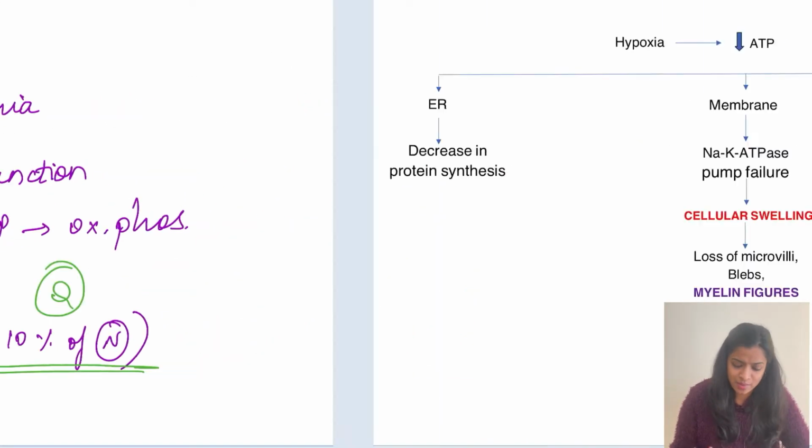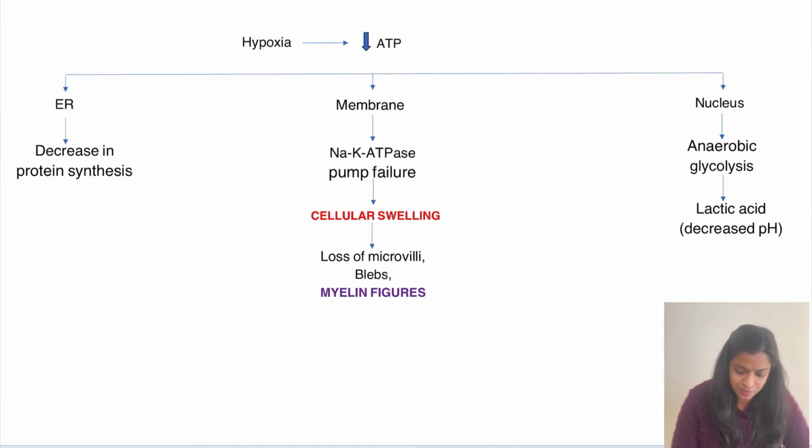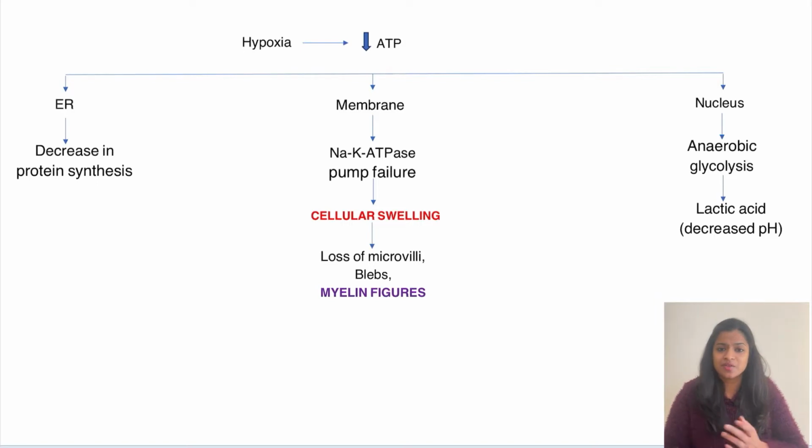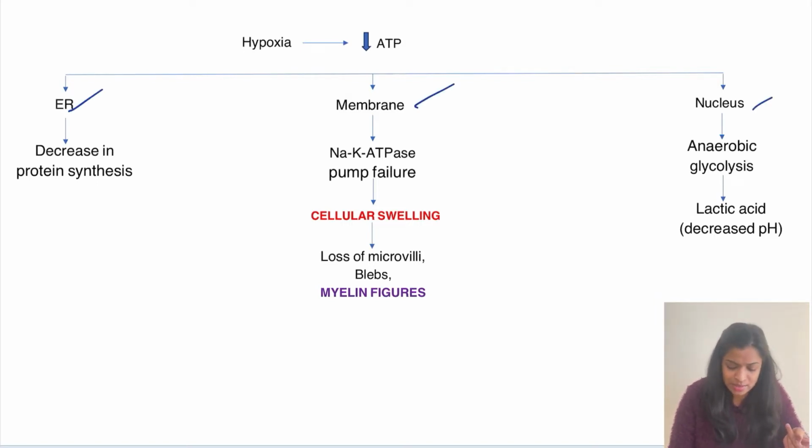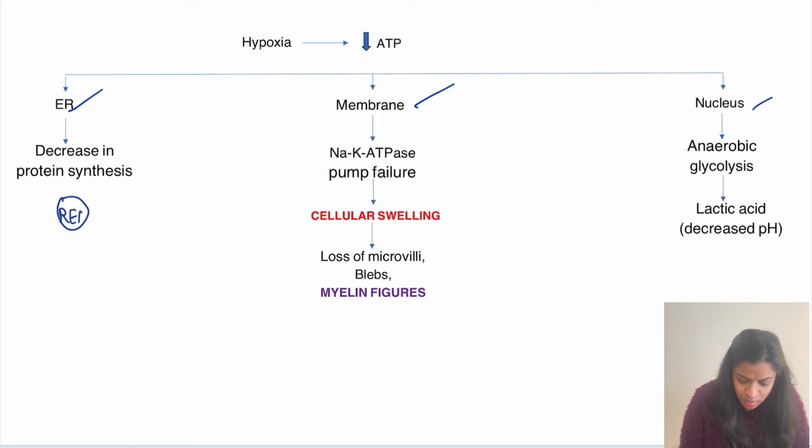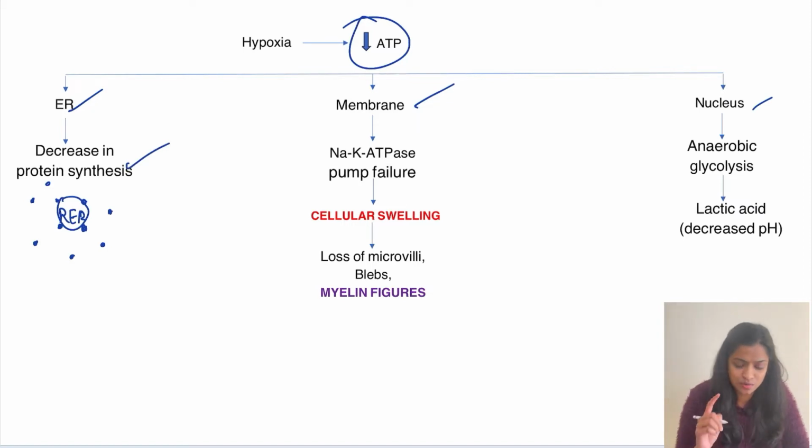So let's see what happens when ATP decreases. It can affect the endoplasmic reticulum, the cell membrane, or the nucleus. So what is the endoplasmic reticulum? It is the site of protein synthesis. This is the rough endoplasmic reticulum, on which we see ribosomes attached. When these ribosomes start detaching because of the decrease in ATP, that will result in a decrease in protein synthesis. That is one of the changes which happens because of decrease in ATP.